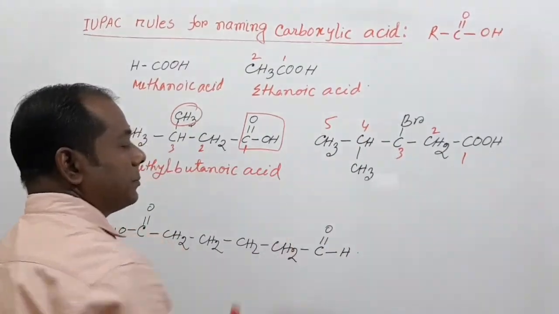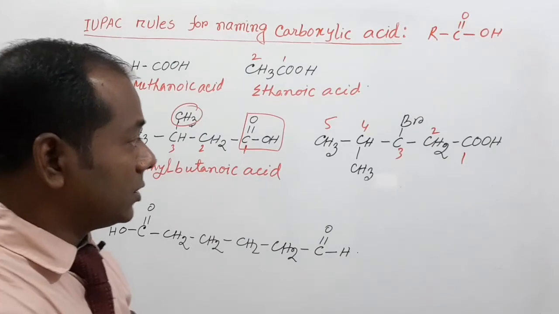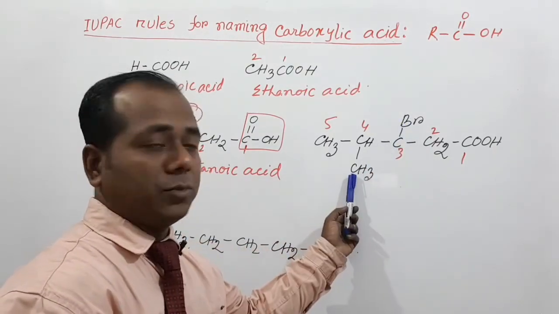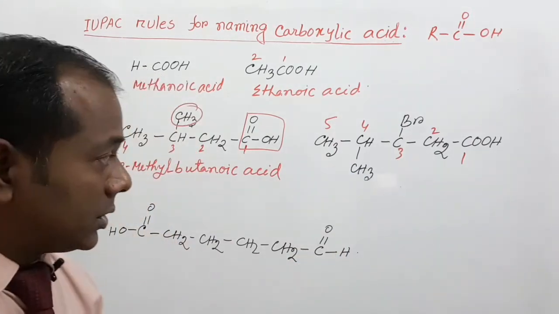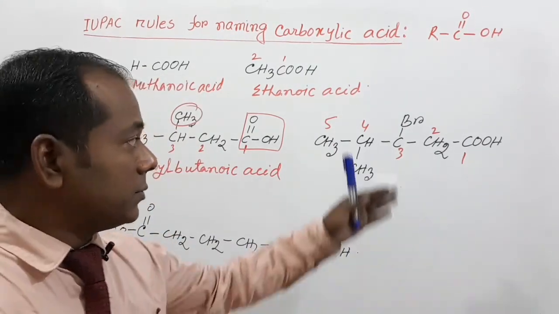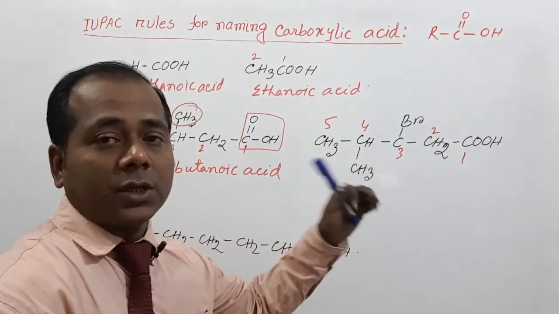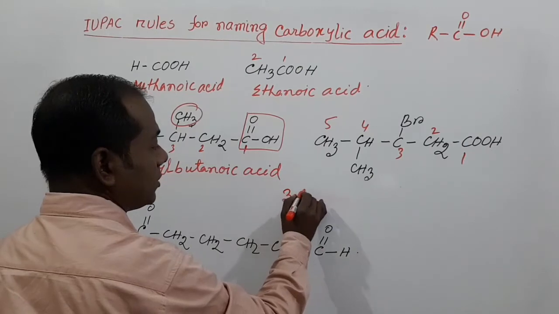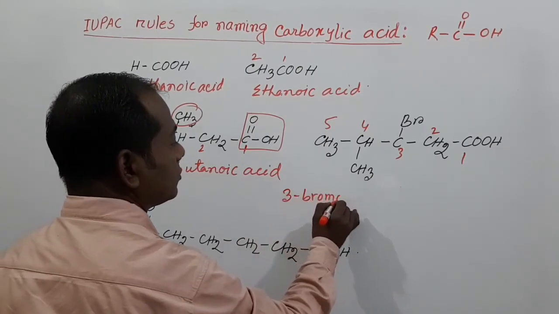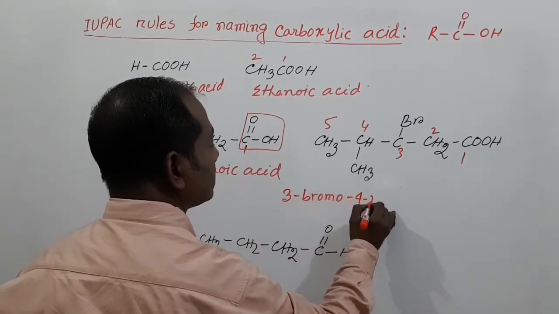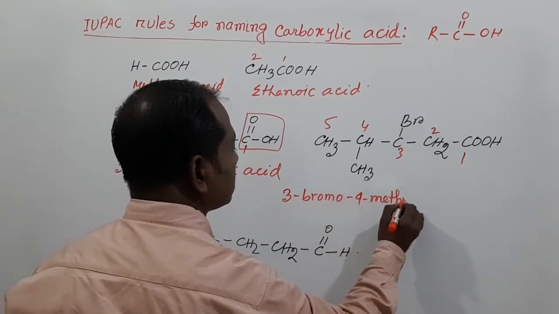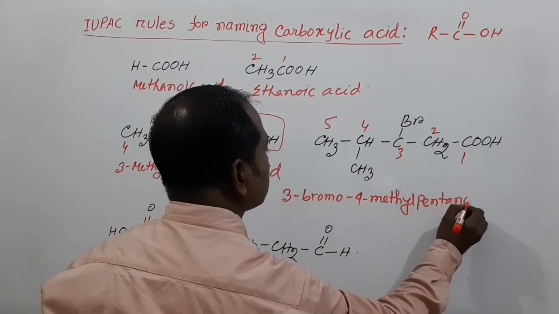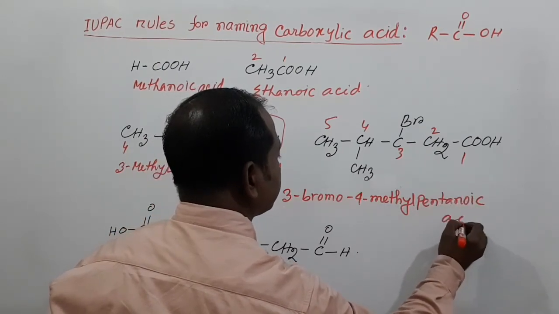And my dear students, in this compound, this is carbon number 1, 2, 3, 4 and 5. 5 carbons are present in the parent chain, and we can see that here 2 substituents are present. The first is bromo and the other is methyl group, and according to alphabetical order, bromine comes first. So we write the name of this compound 3-bromo 4-methyl pentanoic acid.